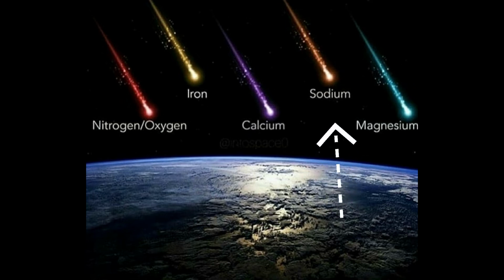Orange-yellow for sodium, yellow for iron, blue-green for magnesium, violet for calcium, and red for atmospheric nitrogen and oxygen.